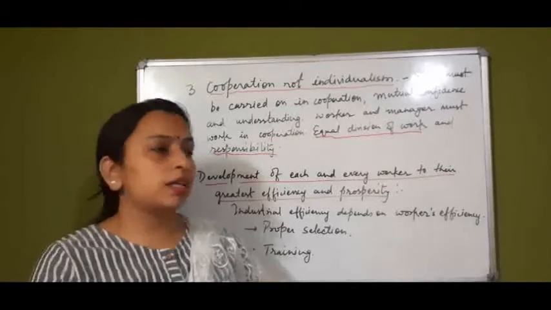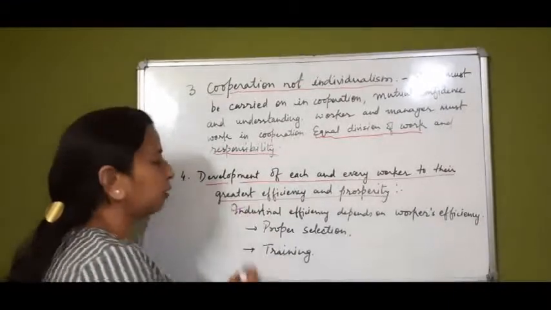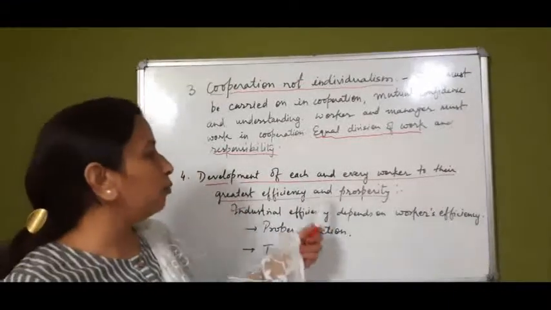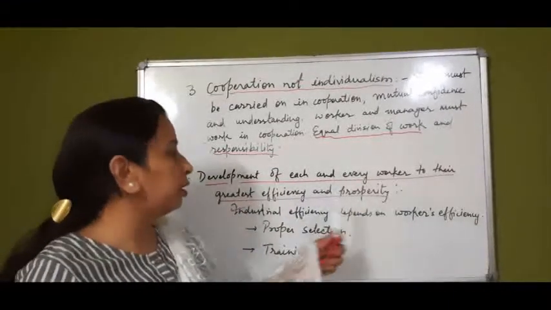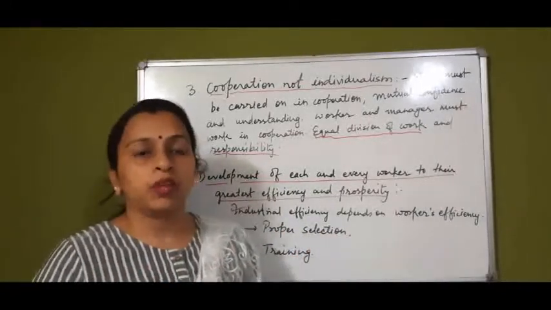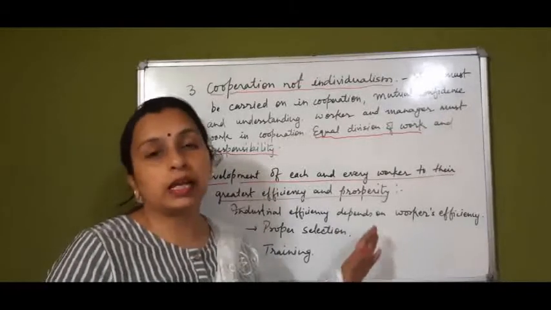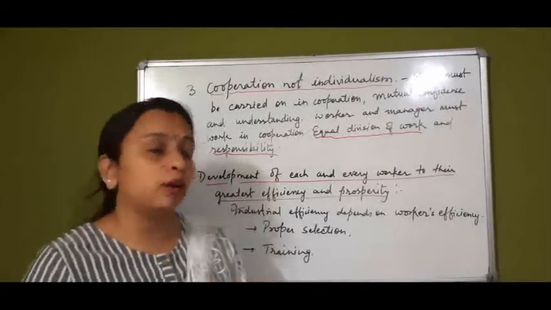So industrial efficiency depends on worker efficiency. This is one important point. Next, how can the worker achieve greatest efficiency and prosperity? Workers can achieve this when two points are taken into consideration in an organization.